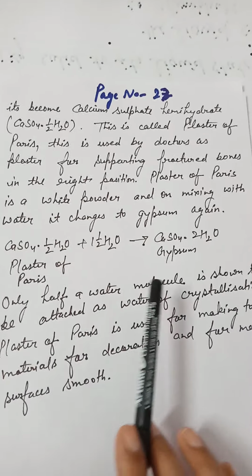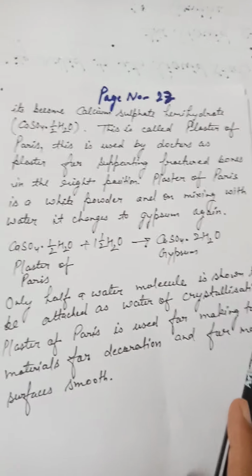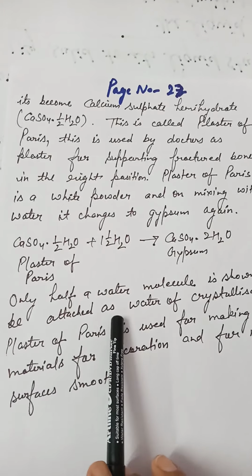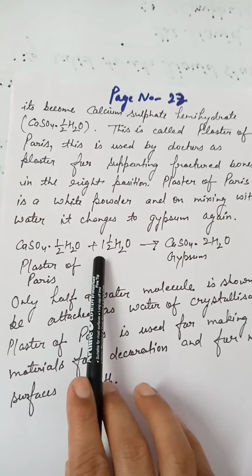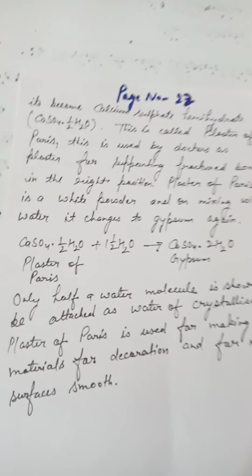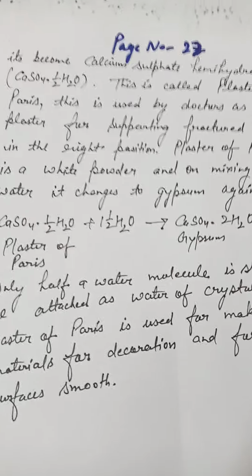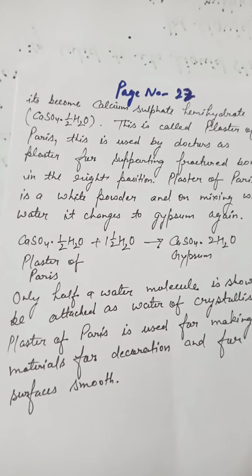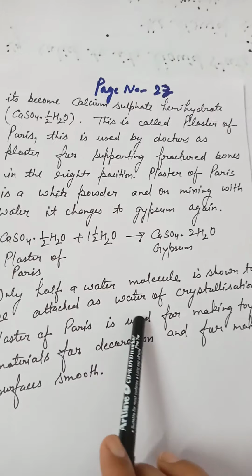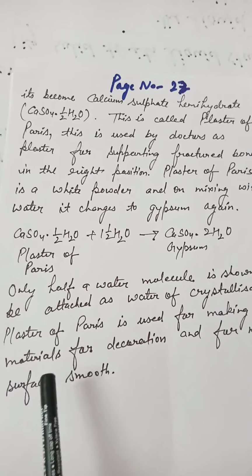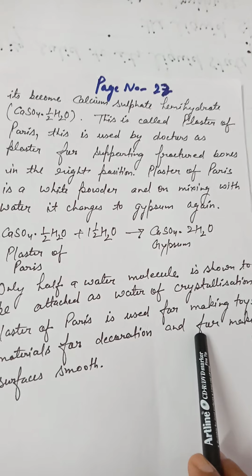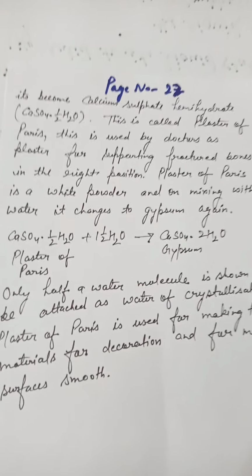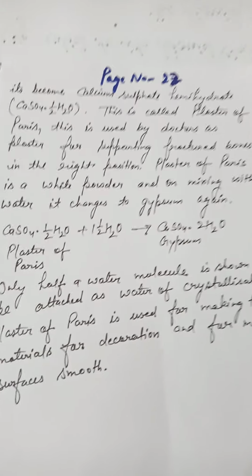Only half a water molecule is shown to be attached as water of crystallization. So the plaster of Paris having half a molecule of water is the water of crystallization. Plaster of Paris is used for making toy materials, for decoration, and for smoothing of surfaces. These are the uses of plaster of Paris, which is generally used in our daily life also.